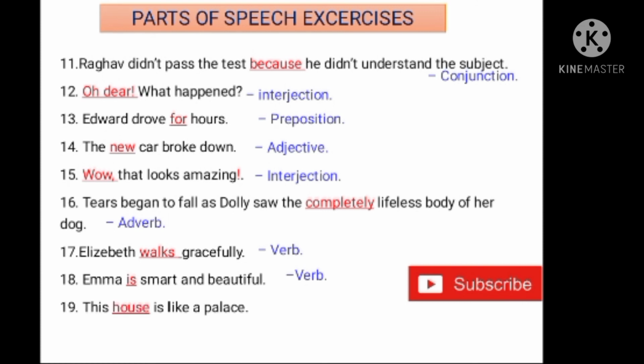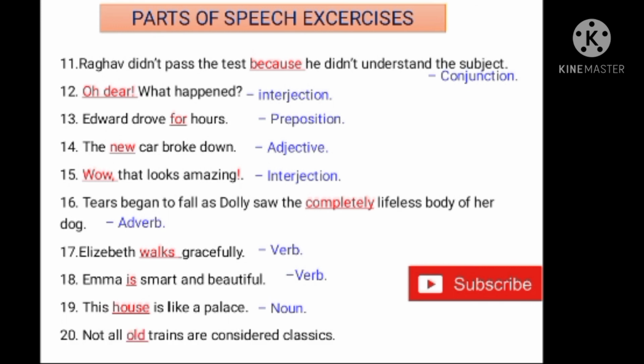Right, next one. This house is like a palace. This house is here a noun. Understand? What about, for example, if the underline is given on this, then what is that? That would be adjective. This house, new house. This is adjective. What about house? Here house is a noun. 20th.